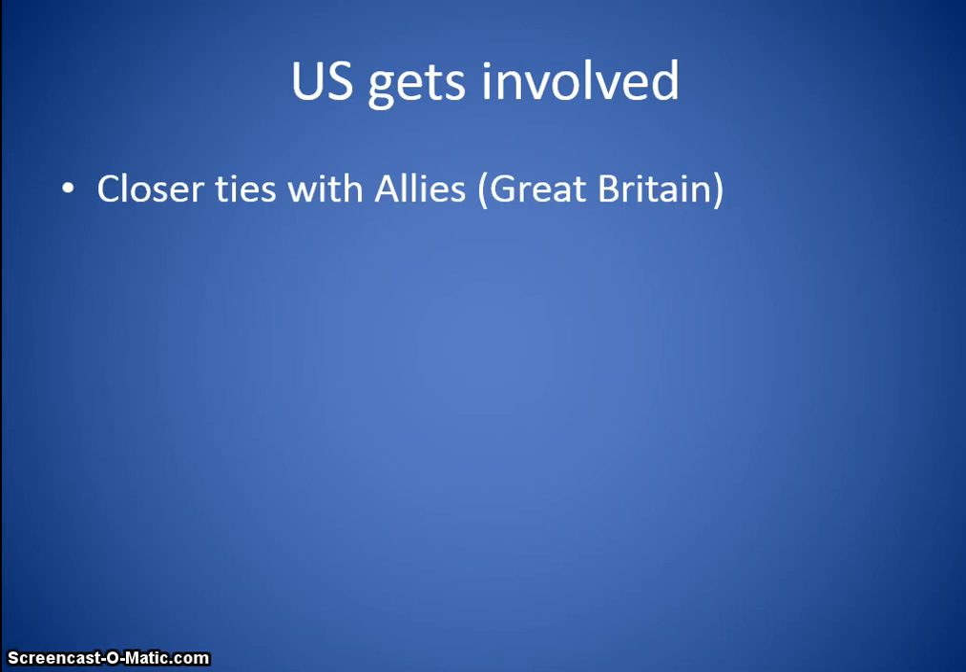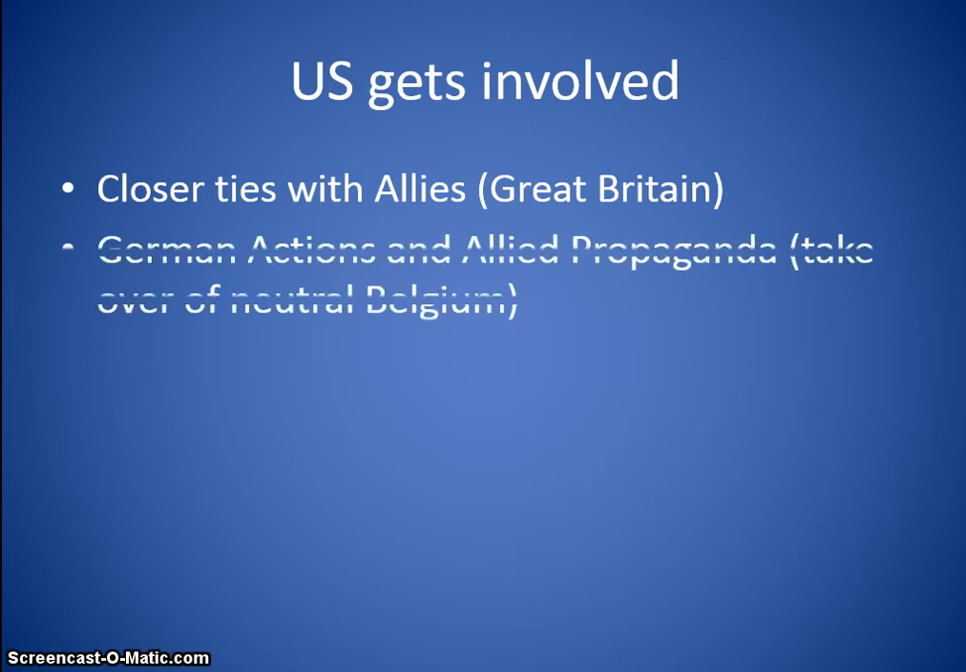Now, how does the United States get involved? Well, one, we have closer ties with our allies, or Great Britain, right? So Great Britain is one of our friends, and we are going to supply them with materials, soldiers, and weapons. It says German actions and Allied propaganda creates the takeover of neutral Belgium. These are some of the main reasons why the United States begins to get